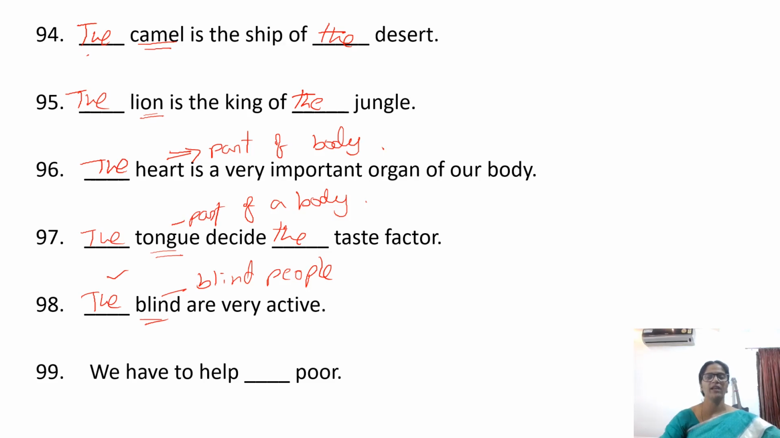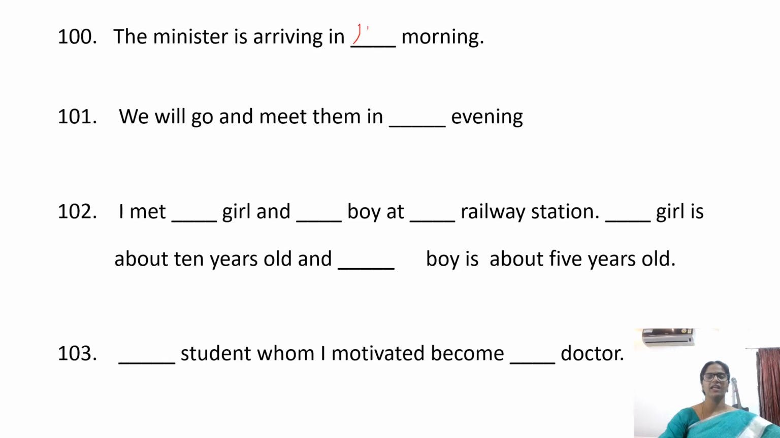We have to help the poor. Similarly, poor is not one person. Here poor is all poor people. The minister is arriving in the morning. Before morning, evening, night, afternoon, we have to use the. We will go and meet them in the evening.